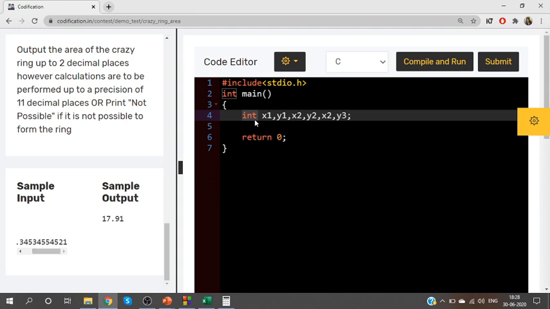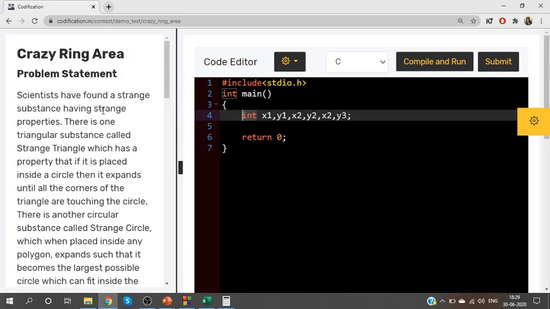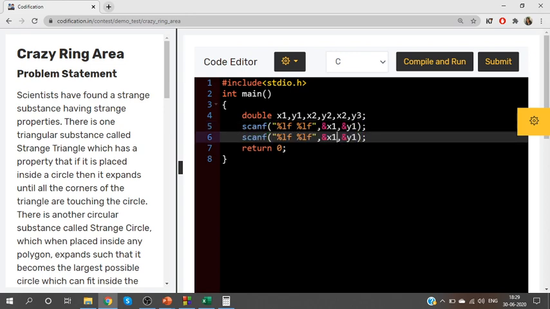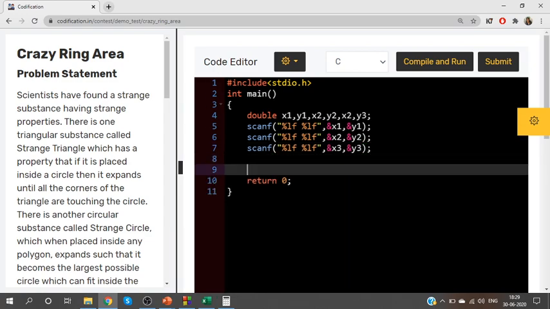Since y3 is a float value, you can't use integer data types. We have to go with a floating type, but we know that float does not have a good level of accuracy. So instead of float, I'm going to go with double, since double has higher accuracy. Scan the values first: two double values, first is x1, second is y1. Instead of n1 and m1, I'm using x1, y1, x2, y2, and x3, y3. So now input is done.